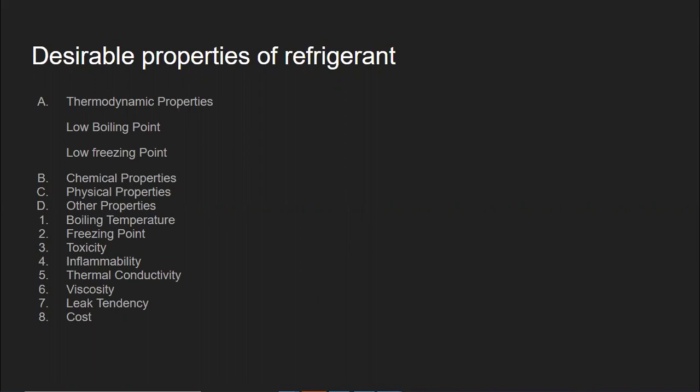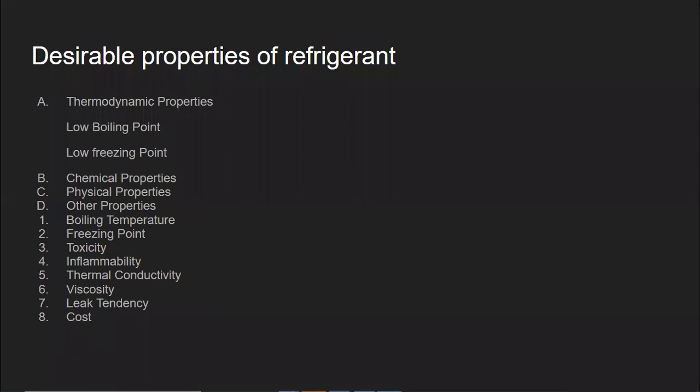If the refrigerant is going to leak, we should be able to identify that leakage. It should have a low leakage tendency, leaking only to a very small extent. That is what is required.